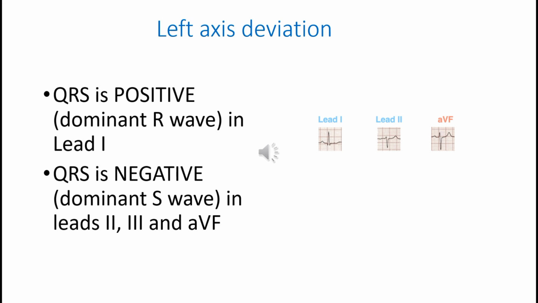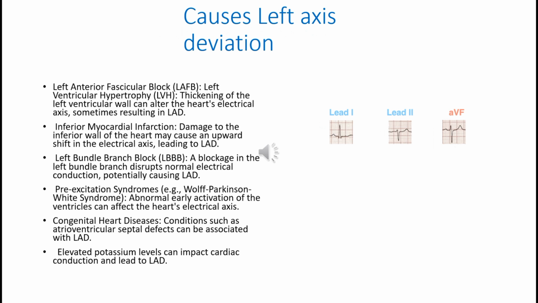Just opposite of right axis deviation, in left axis deviation, QRS is positive in lead 1 and it's negative in lead 2, 3 and AVF. Left ventricular hypertrophy is responsible for left axis deviation.